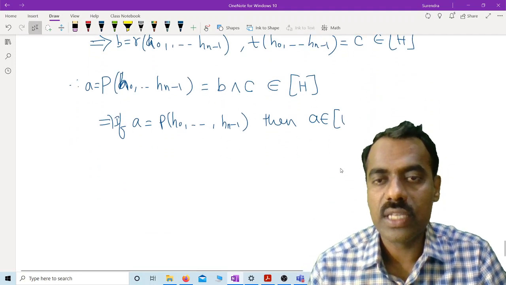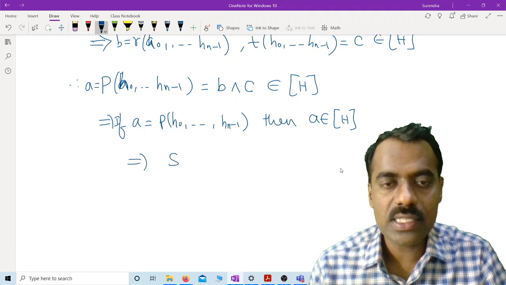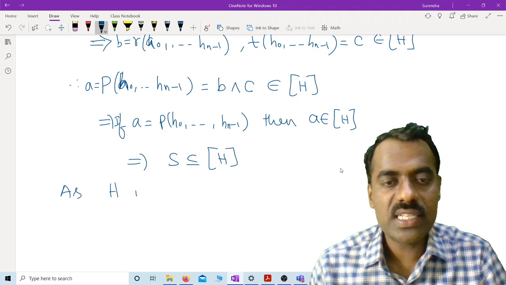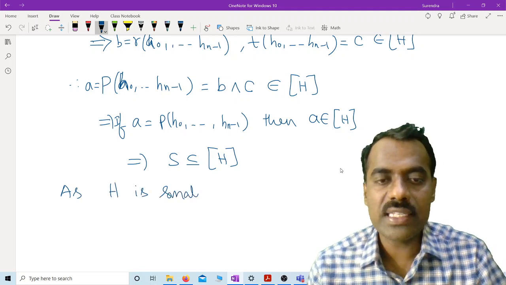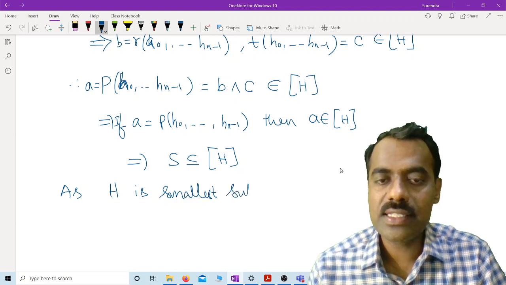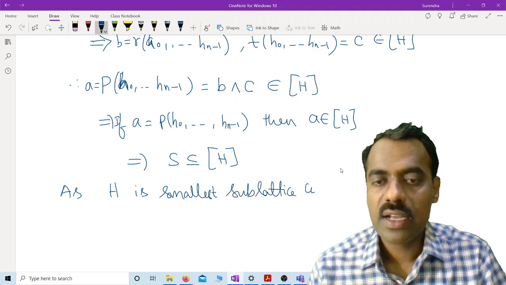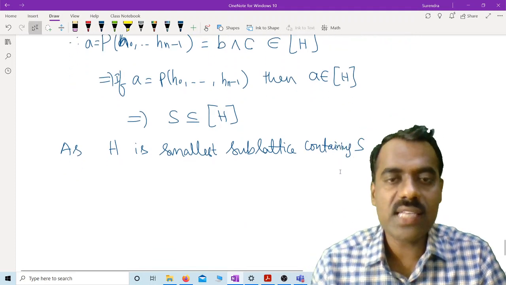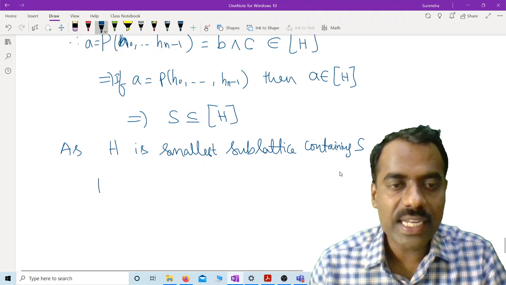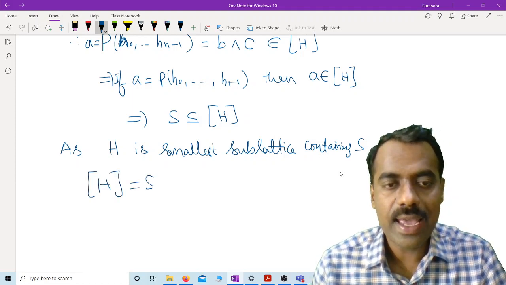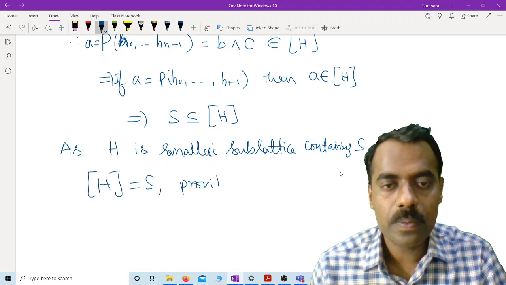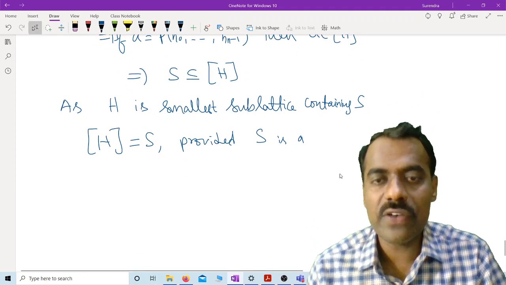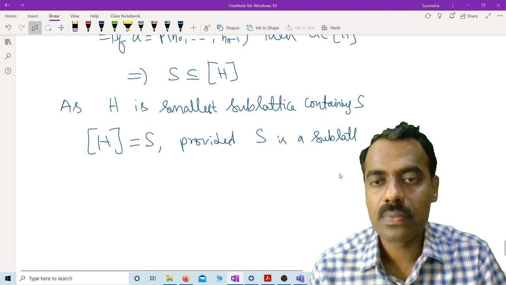Then A belongs to H, which shows that S is contained in H, right? But as H is the smallest sublattice containing S, this you will get that H is the same as S, provided S is a sublattice, because it should be a sublattice, right?